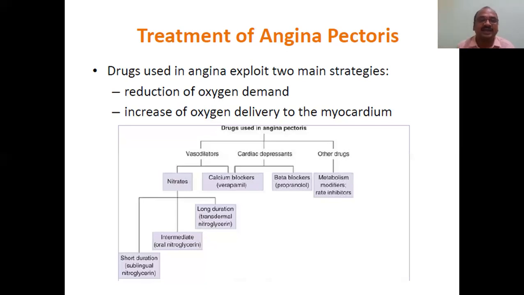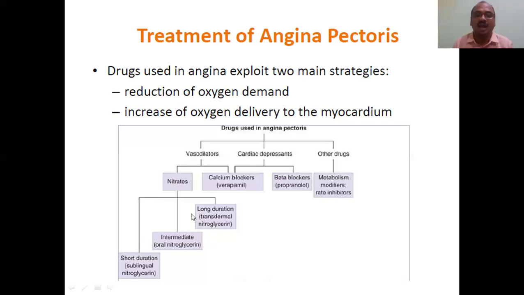And intermediate: oral nitroglycerin. This is sublingual nitroglycerin, sublingual means here. Oral nitroglycerin means just like a conventional tablet, how you take it inside. In the same fashion you have to take this oral nitroglycerin. It acts for longer, but it doesn't act immediately. Whereas the sublingual route shows action immediately, but only for a shorter time. The intermediate starts its action late but acts for 5 hours.